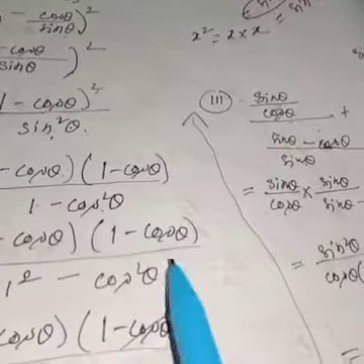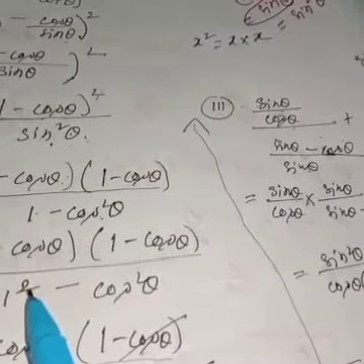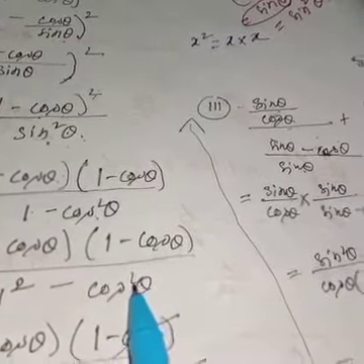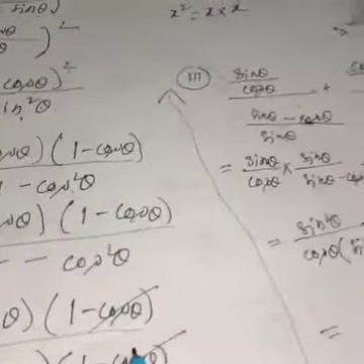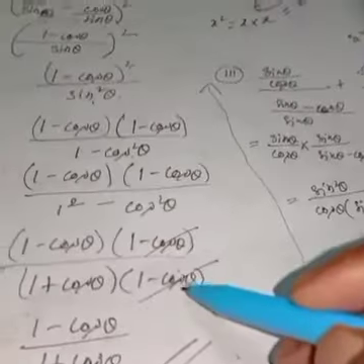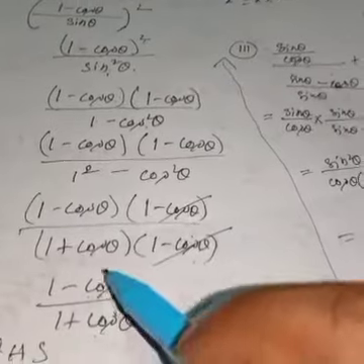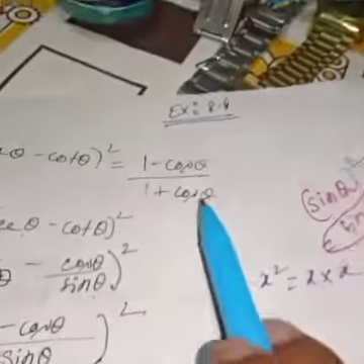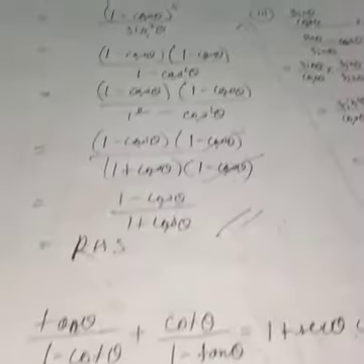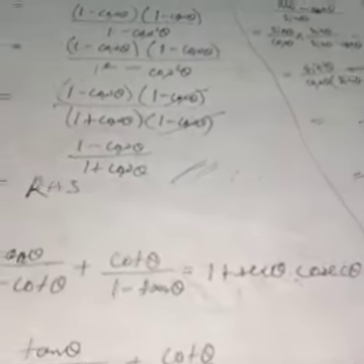Then this one, 1 minus cos theta, 1 minus cos theta. After squaring 1, it will become a square minus b square, so you can write (a plus b)(a minus b). It's very easy. Then 1 minus cos theta and 1 minus cos theta cancel. What is left? 1 minus cos theta by 1 plus cos theta. This is what you need. Clear? Okay. One more. Question number 3.